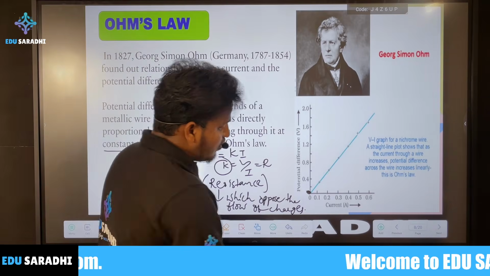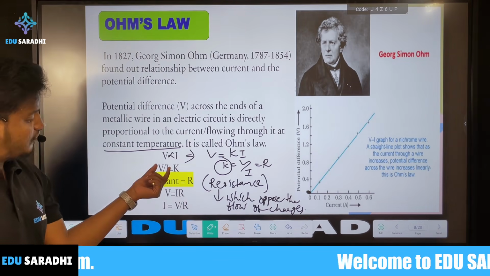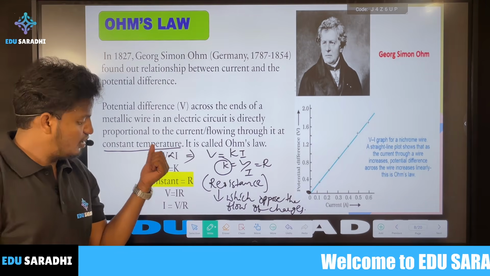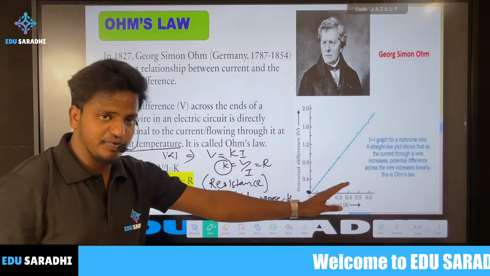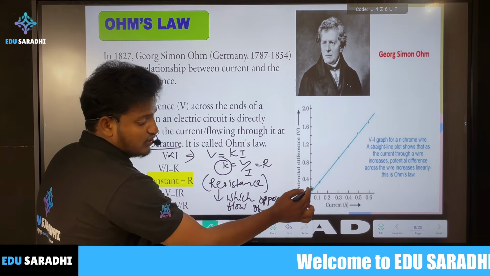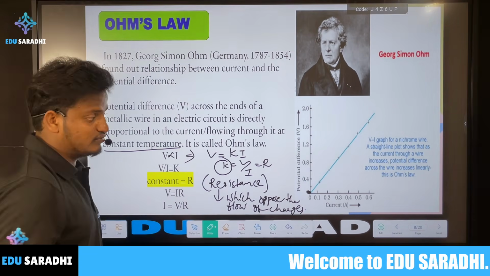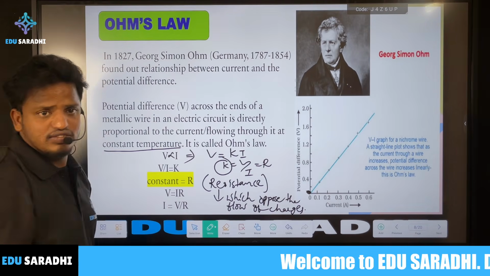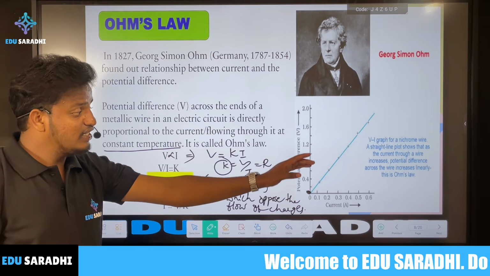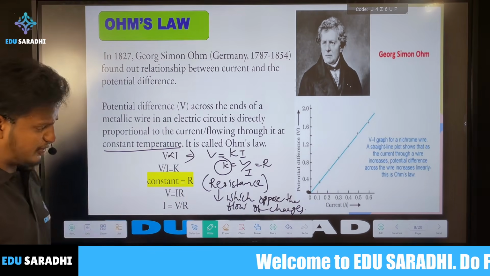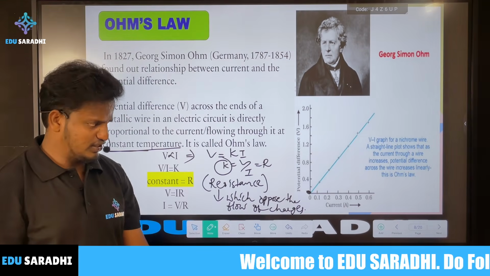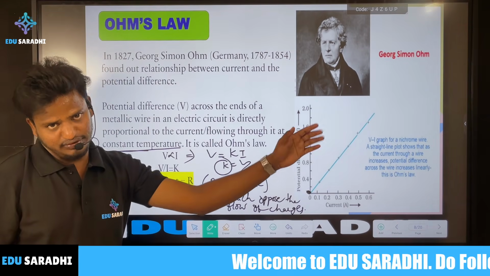Always keep in your mind, whenever you draw a VI graph, that is potential difference versus current I, it should be constant. The line has to travel through the origin, because when there is no potential difference the current is also zero. The special case is only at constant temperature. If the temperature is not constant, then the graph will not be the same.